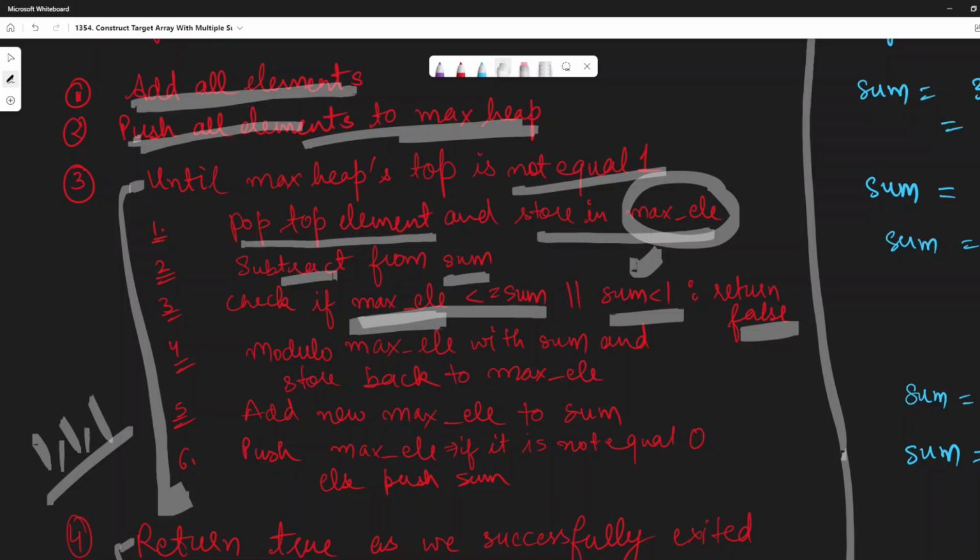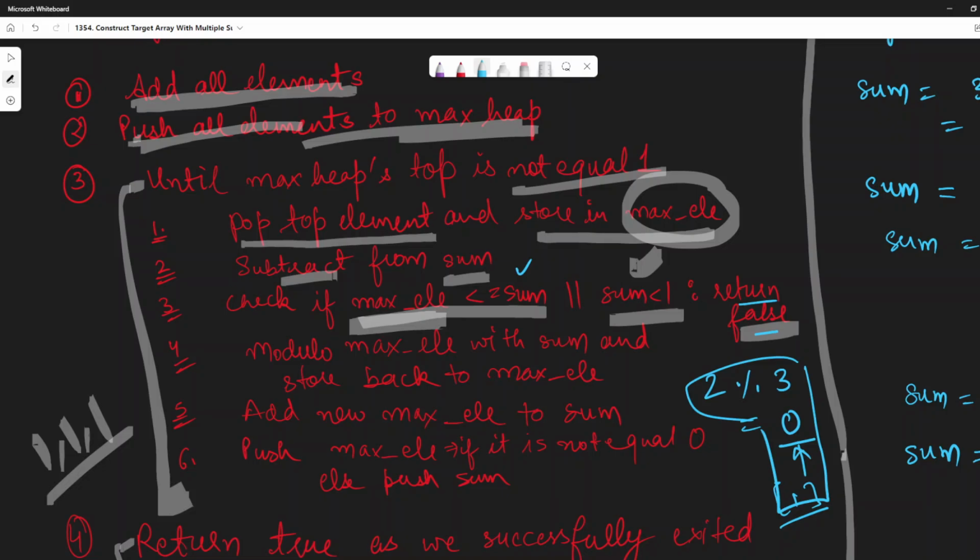Because see, if we are having 2 and we do modulo by 3, then what would be the answer? 0, right? And we don't want 0 in our answer, we want 1, right? So that is the condition we are checking. If this happens, we are required to return false.